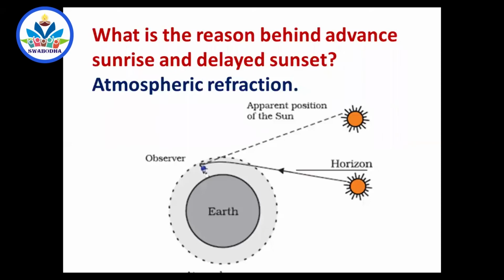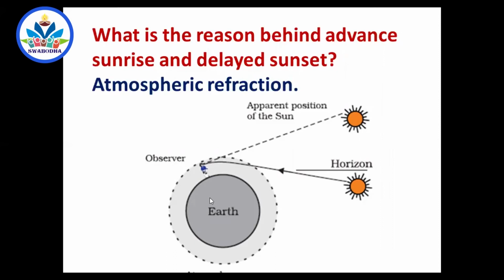Okay. What is the reason behind the advanced sunrise and the delayed sunset? You know that even before sunrise, you will get light in the early morning. Even after sunset, you get light for a little time. Why is it possible? That is because of atmospheric refraction. The layers of air around the earth do not have the same refractive index. Air very close to our body has almost the same refractive index. But as you go above and above, you get rarer and rarer air, which does not have so high a refractive index. So its refractive index goes on changing. The density of air goes on changing as you move above the earth.